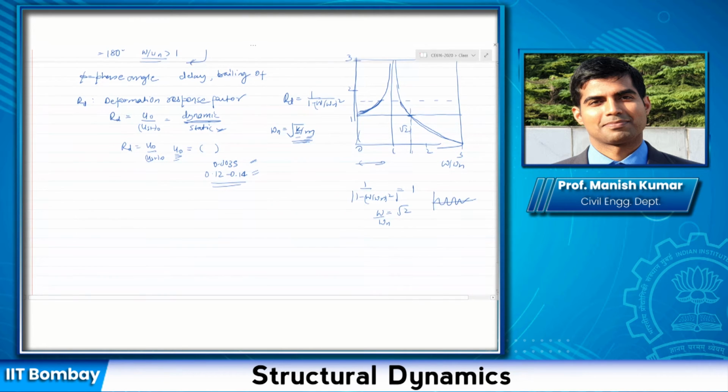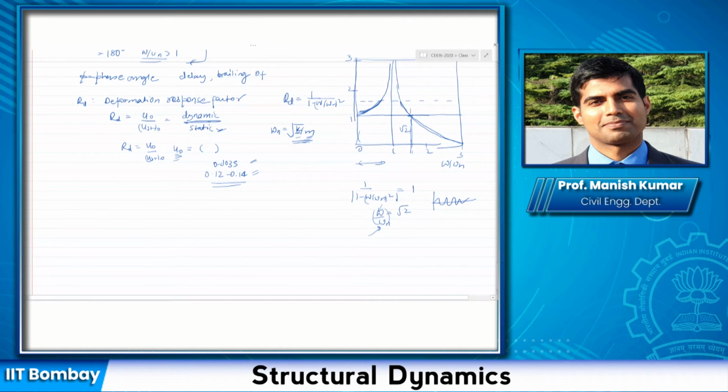And I want my structure to be very safe. So what I would do is design a system such that when the earthquake hits, my omega by omega n ratio, where omega is for the earthquake and omega n is for the structure, is such that this value is greater than root 2. What do you see here?